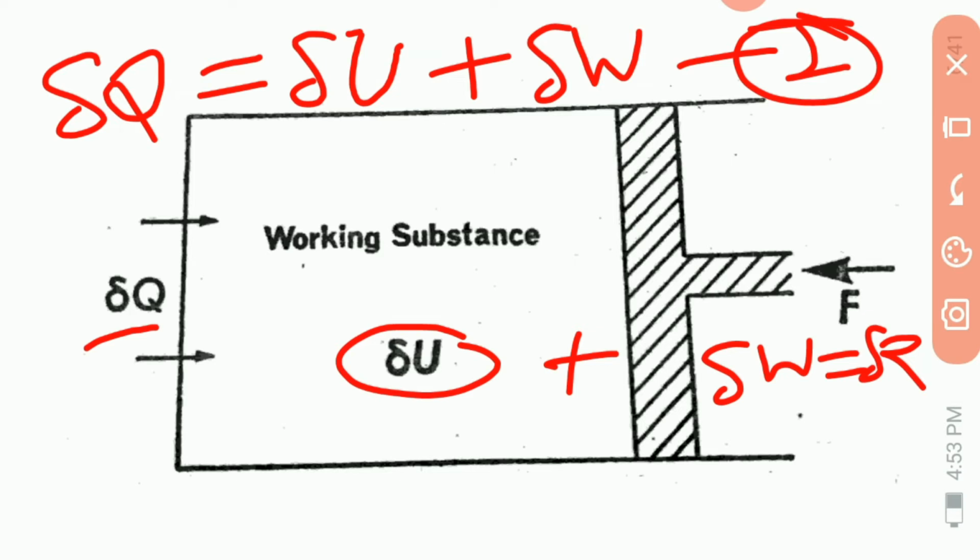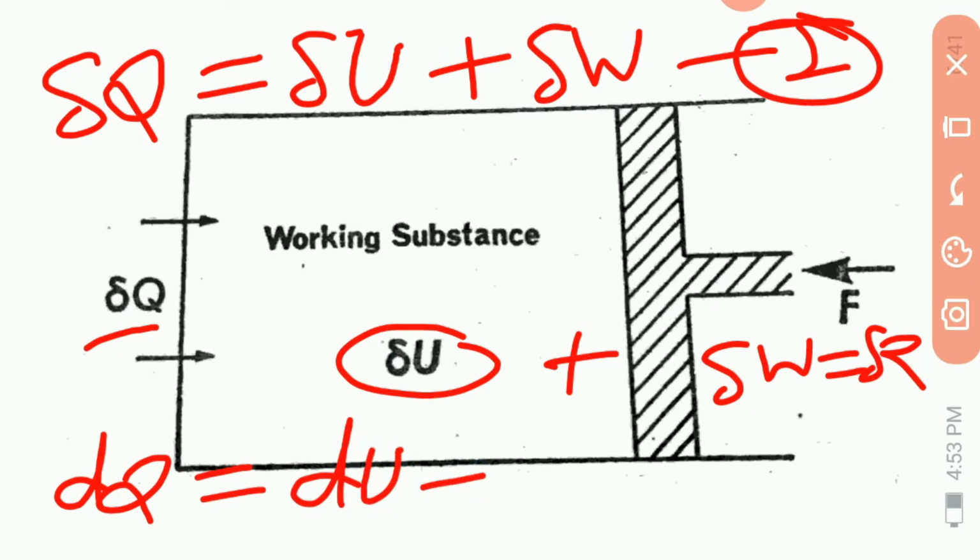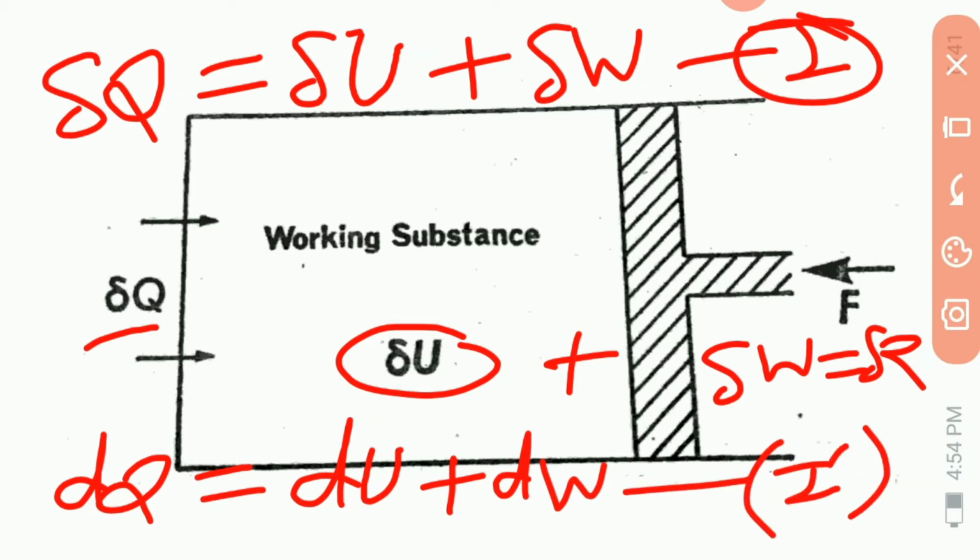Or a differential form of this equation can be written as dQ is equal to dU plus dW. This is the differential form of equation first.